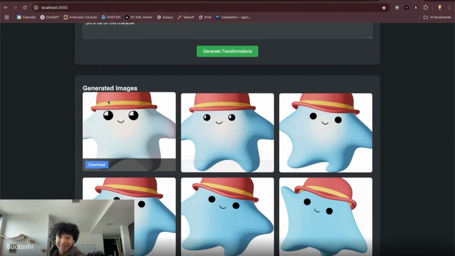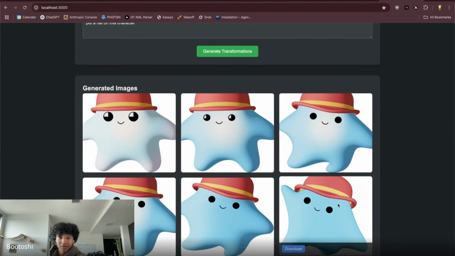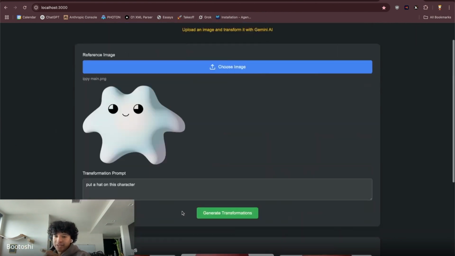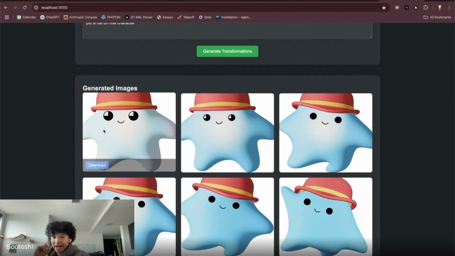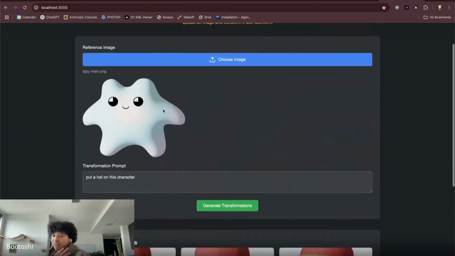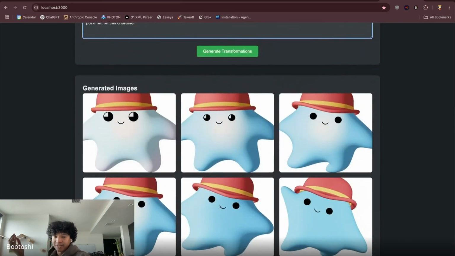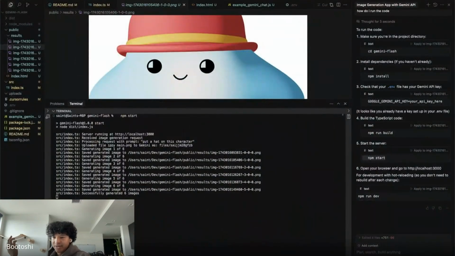Oh, how cute. Okay. So there is an initial problem where we put that into the prompt. So what I'm noticing off rip is that, one, this is very cool. Like the initial product works. I put a reference picture. I can put in a prompt. I can generate transformations and it generates images. Not only that, it kind of saves the images for me automatically, which is very nice of it to do.